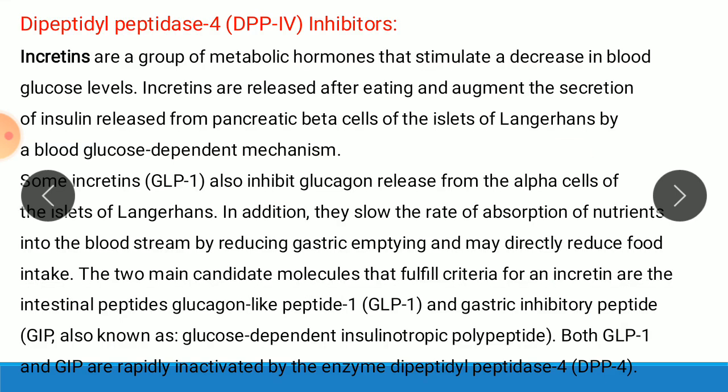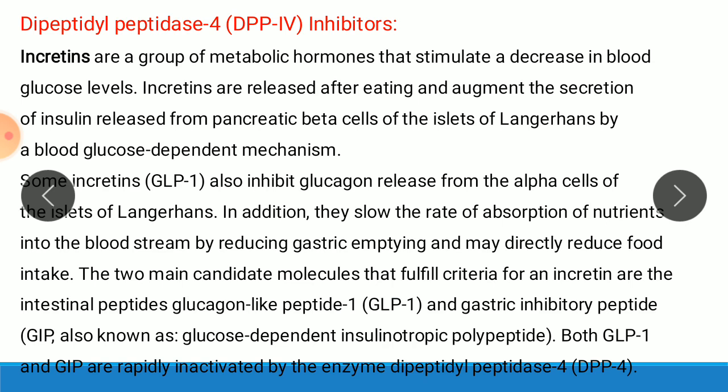The next category is DPP4 inhibitor. DPP means dipeptidyl peptidase. Dipeptidyl peptidase 4 inhibitor. Incretins are a group of metabolic hormones that stimulate a decrease in blood glucose level.